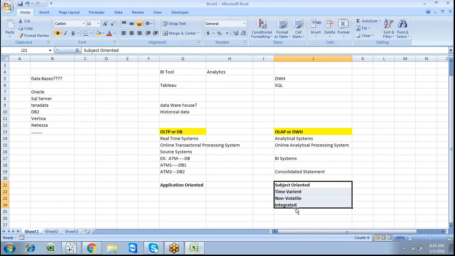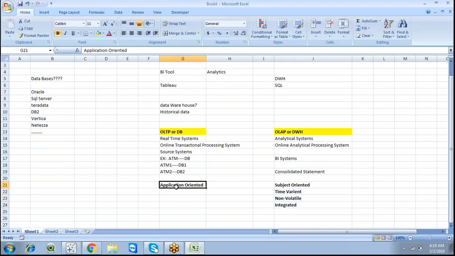These are very important to understand the data warehouse, so we need to know these 4 points. A particular database has to achieve these 4 points to be a data warehouse. It must be subject oriented, time variant, non-volatile, and integrated.